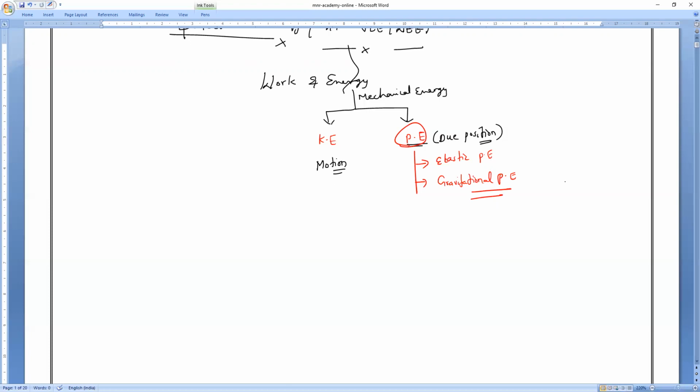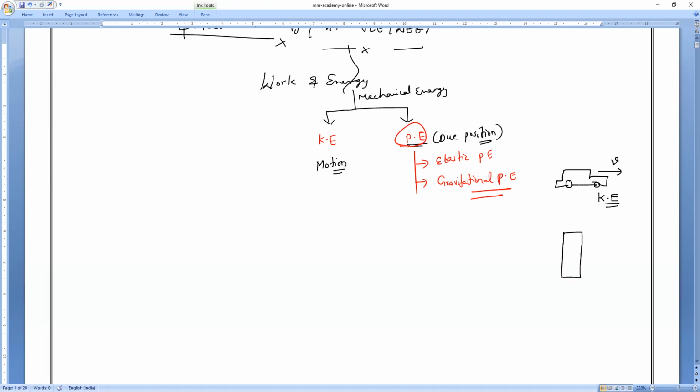So for example, if a car is traveling on a road, it will possess what energy, everybody? If a car is traveling with a velocity v, so it is in motion. So it will possess what energy, everybody? Yes, please. Kinetic energy.